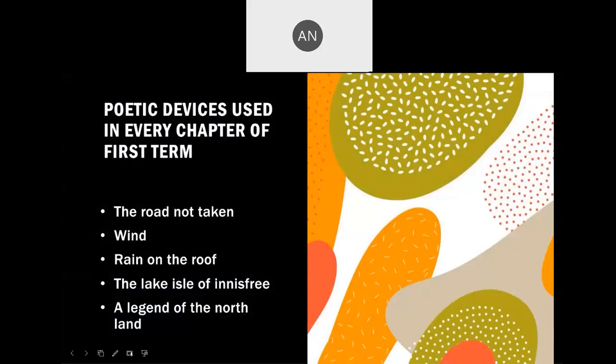We can say it is a mood maker, so that everybody can enjoy literature. So these things add beauty, rhythm, and enhance the mood of the reader and the poet. That is why we have poetic devices. In the first term, we have covered 5 poems. There are various poetic devices used. Let's cover them one by one.